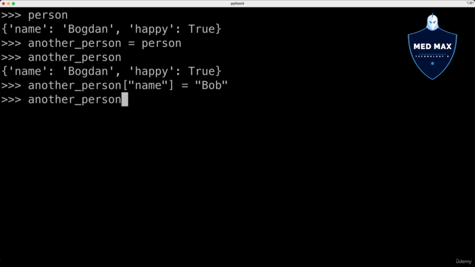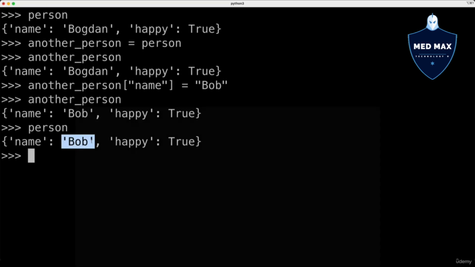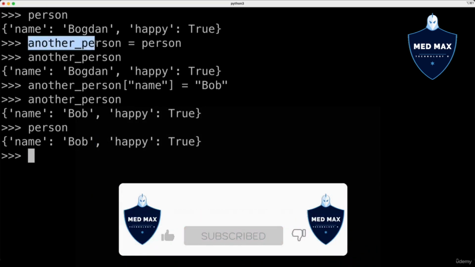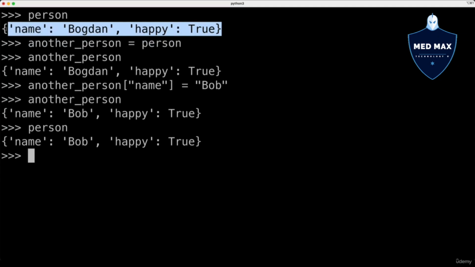Now the name in the another_person variable was changed to Bob, but if I try to access person, I'll see that the name was changed here to Bob as well. And the reason for that is that a dictionary in Python is a reference type. Those variables, another_person and person, actually hold pointers to the same place in memory, the place where this dictionary is located.